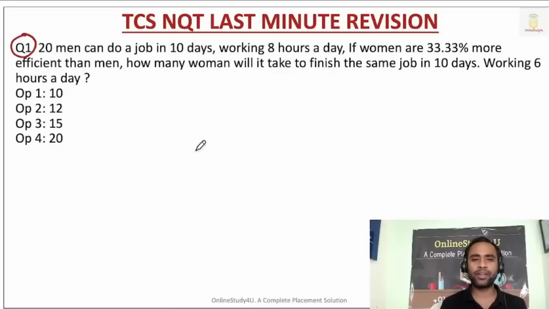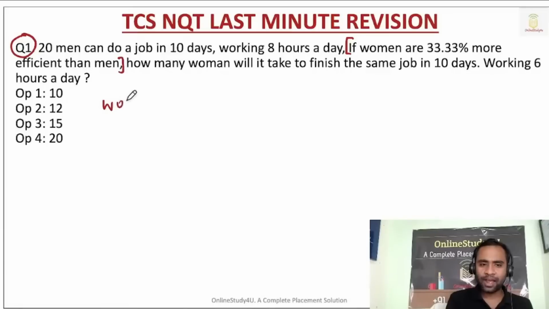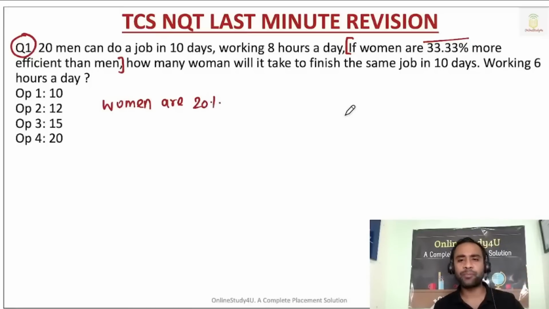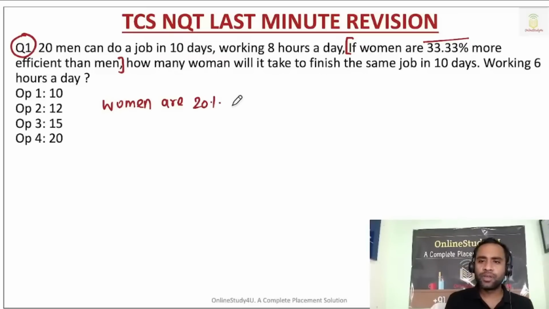So 20 men can do a job in. Okay, so all those things are there. This line we have to solve first. So women are, okay, I'm not taking this data, I'm just taking 20%. Then I will tell you how we can solve with 33.33%. So women are 20% more efficient than men.